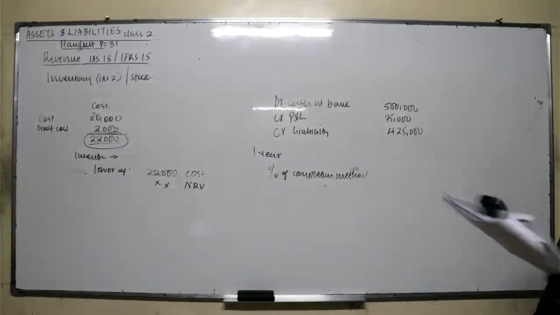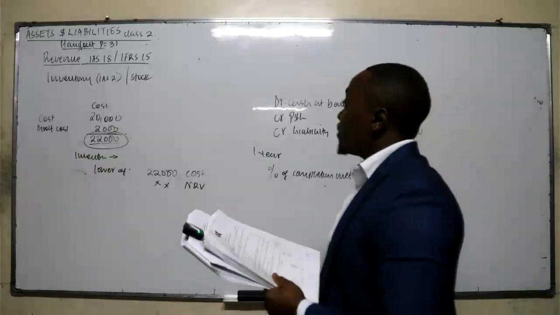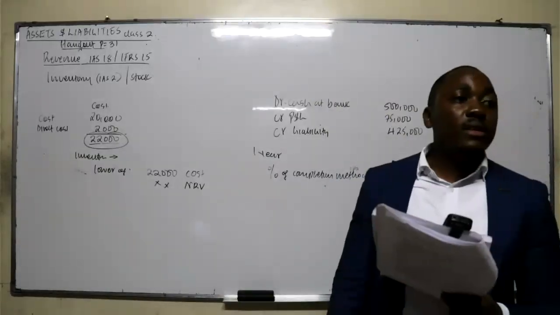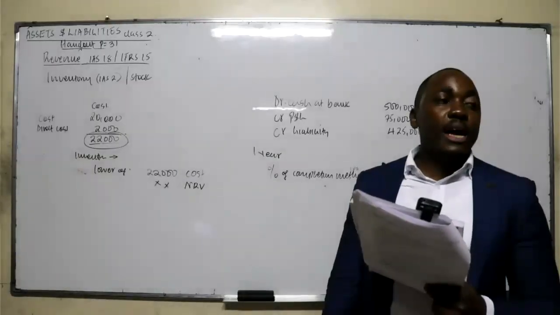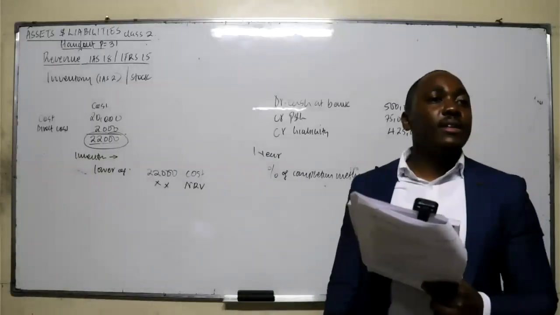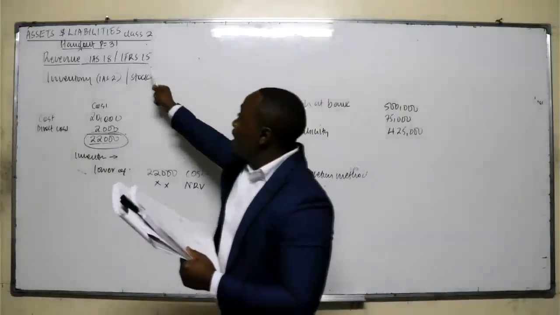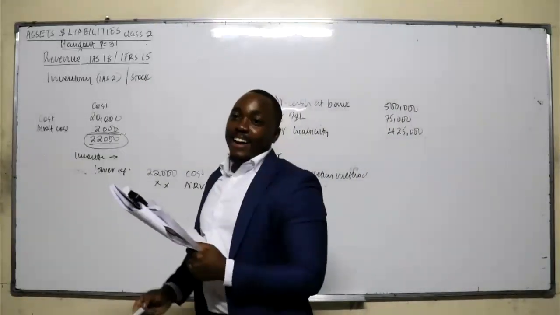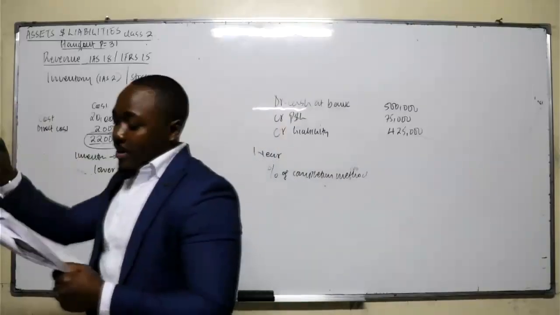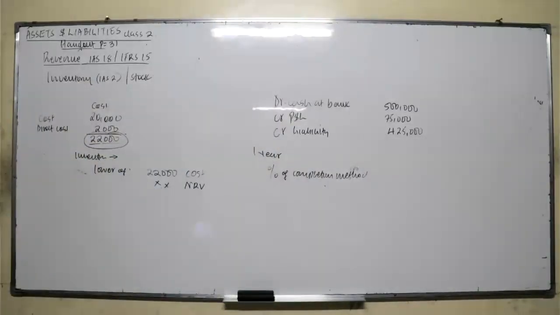Number C. IFRS 15 is about what? Revenue from contracts with customers. Now, IFRS 15, revenue from contracts with customer, specifies how and when an entity will recognize a revenue.